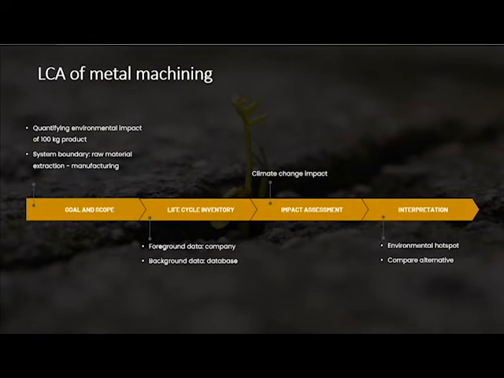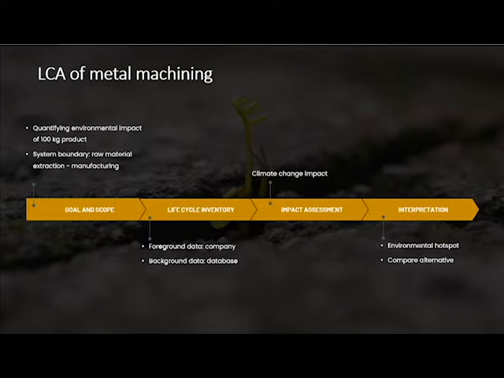Here's an example of what LCA can achieve when implemented to assess environmental impact of metal products. This LCA quantifies climate change impact of engine component that is manufactured through metal machining. There are 4 steps in doing LCA.